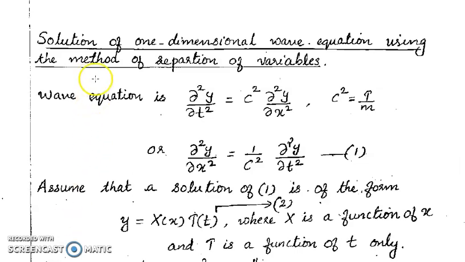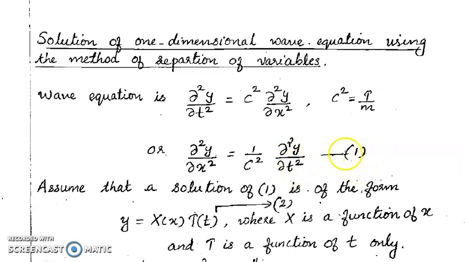Here we consider the solution of the one-dimensional wave equation using the method of separation of variables. The wave equation is ∂²y/∂t² = c² ∂²y/∂x², where c² = T/m, and we can write this as ∂²y/∂x² = (1/c²) ∂²y/∂t².